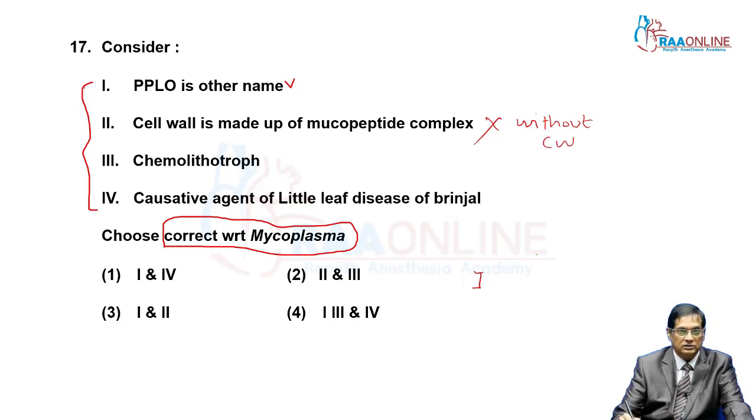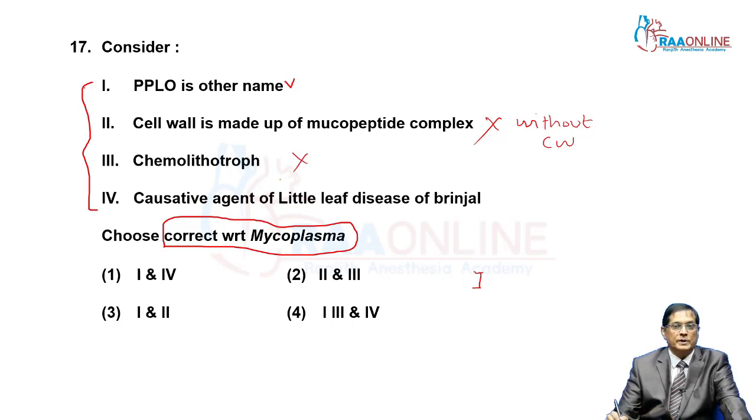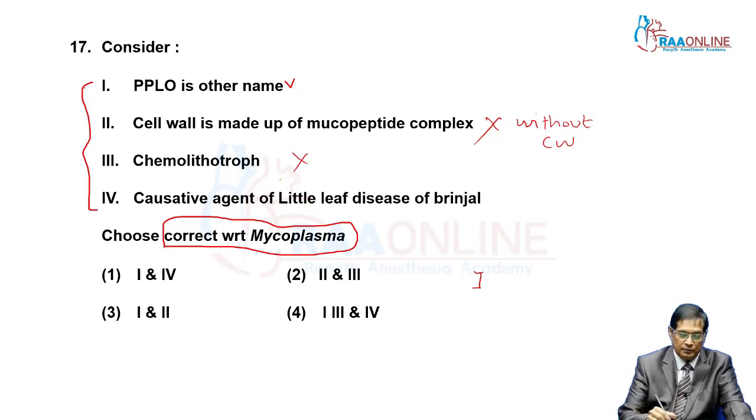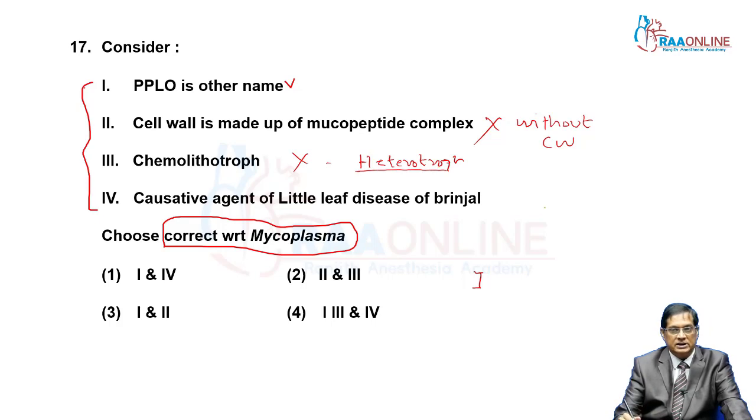So second is wrong. Third, chemolithotroph. No. They are not able to prepare their food material. They are heterotroph only. Causative agent of little leaf of brinjal, this is right. So first and 4 are right. So the answer is 1 and 4.